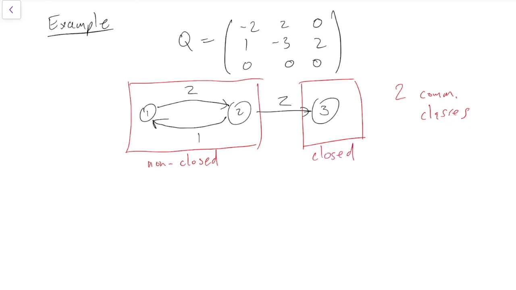This one is closed, because 3 can't escape to anywhere else, and so 3 is an absorbing state. And in particular, because this Markov chain has more than one communicating class, it's not irreducible. So again, that's all been exactly the same as in discrete time. So hopefully that bit of new theory has been fairly straightforward.